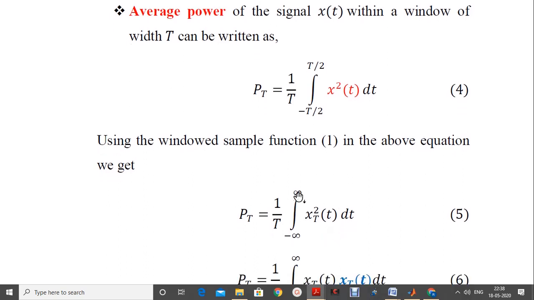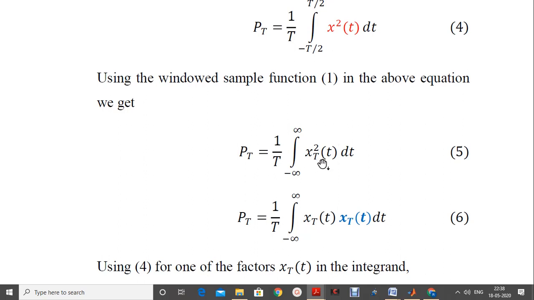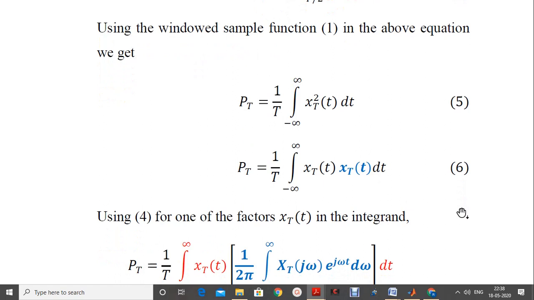This minus infinity to plus infinity can be later substituted by minus T by 2 to plus T by 2, or we can also carry it along with the equations. So this is modified: x_T square of t can be written as a product of two terms, x_T of t with itself, x_T of t, in equation number 6.